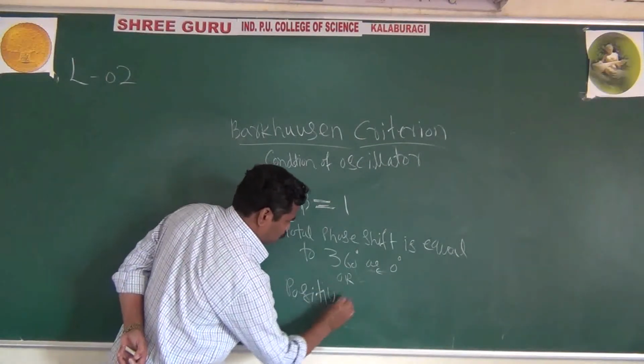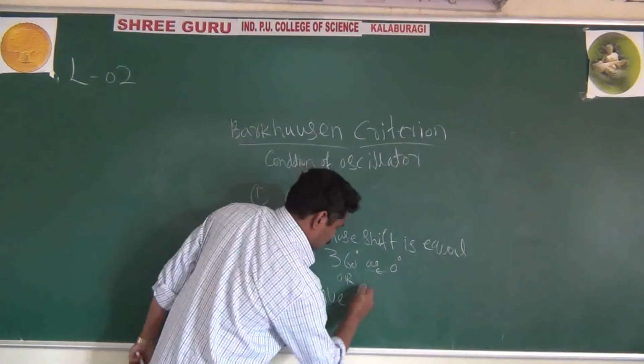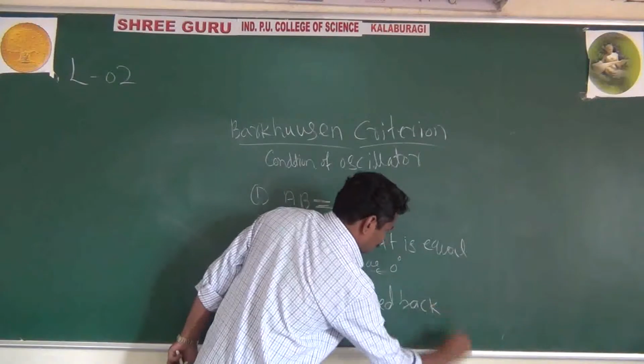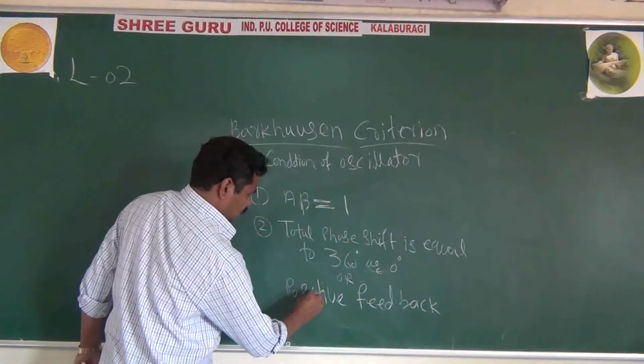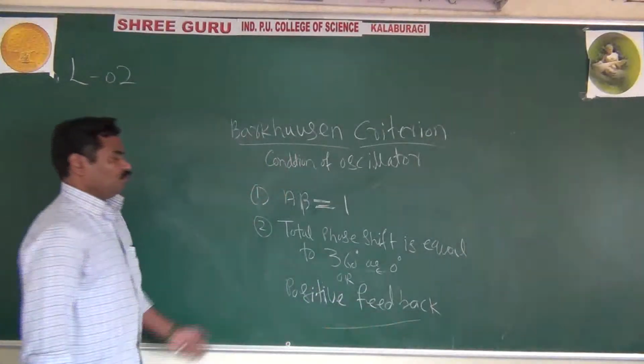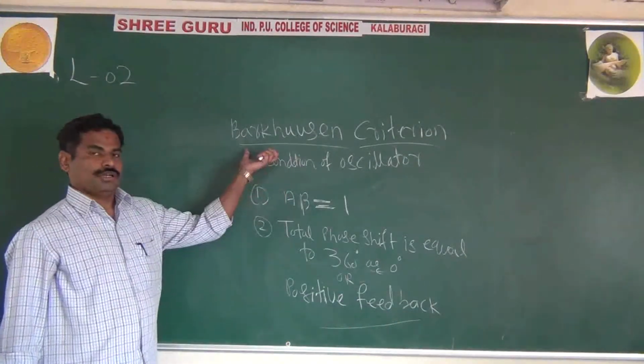We want positive feedback. These are the two important conditions of the Barkhausen criterion.